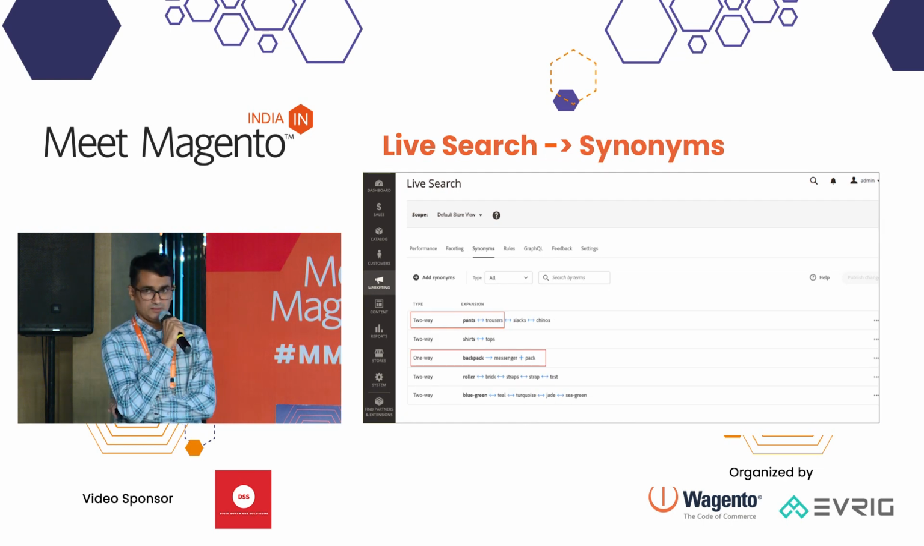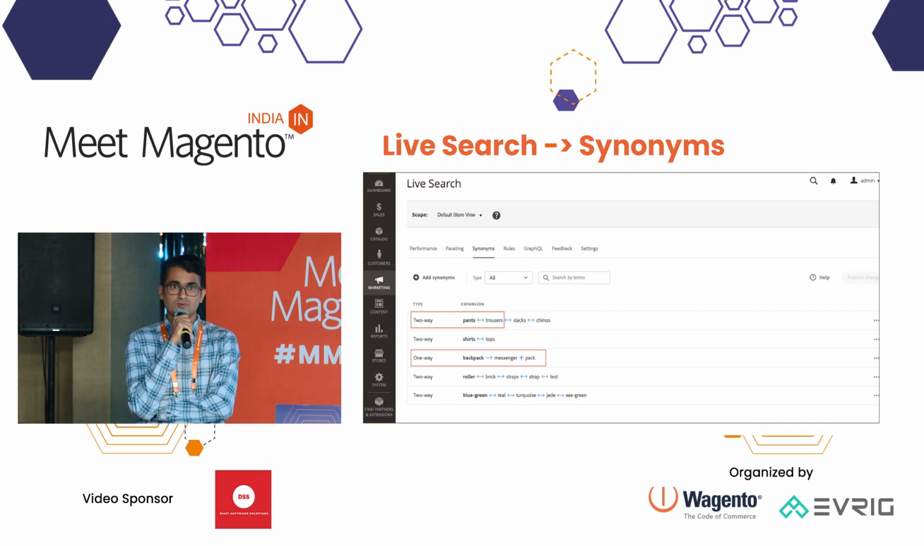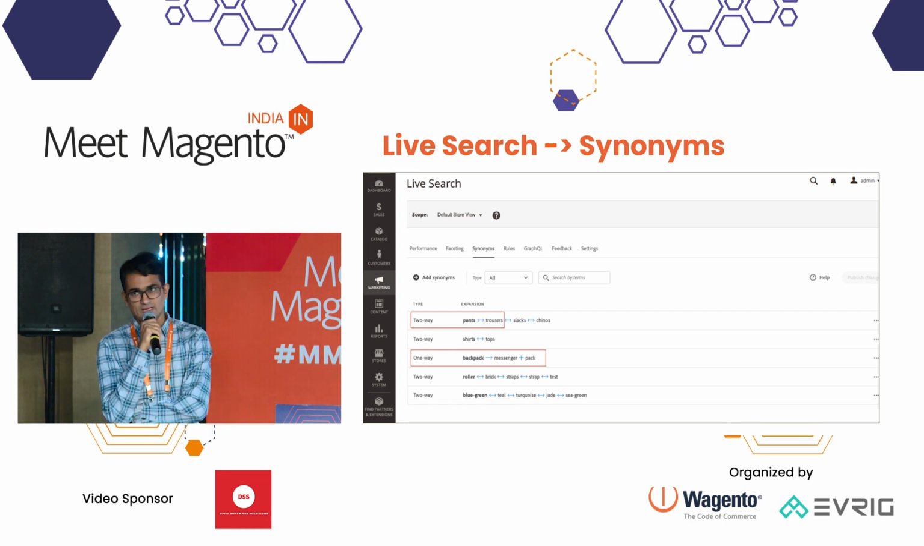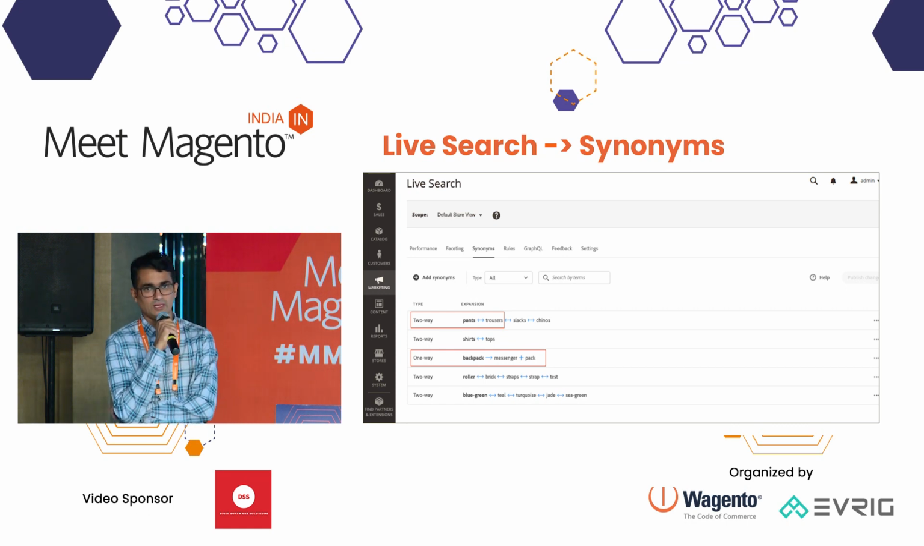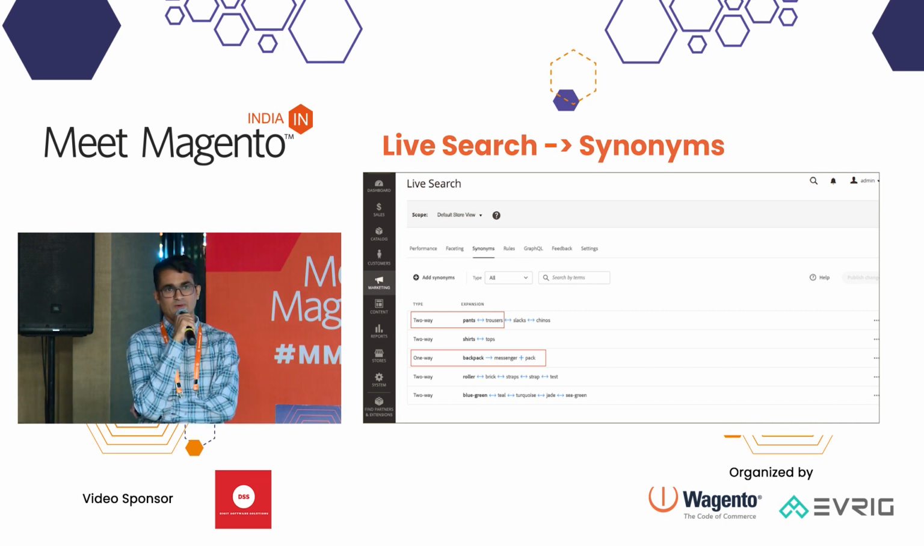Okay. Let me introduce this concept of synonyms in live search. So we know the meaning of the synonym, right? But what is the use of synonyms in live search? It basically allows you to define the experience so that your customer can search for a product on your website using keywords which are not at all on your website. For example, you have pants in your catalog, but customers are trying to search with a keyword like trousers. So you can define the synonyms, so when they search for that, they can still find that product.